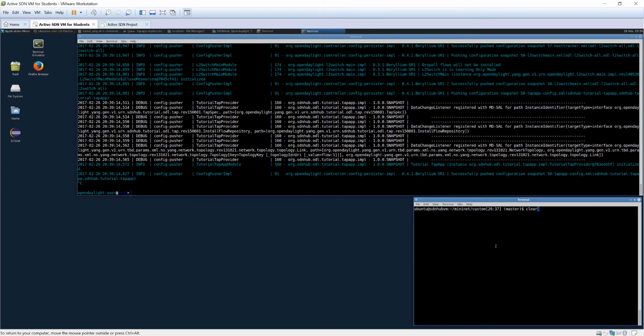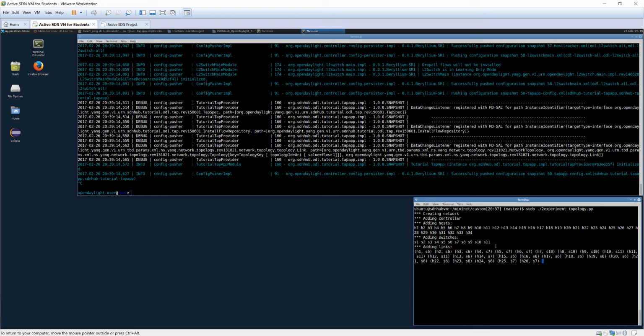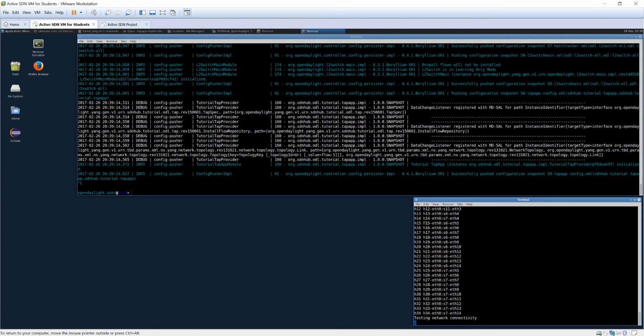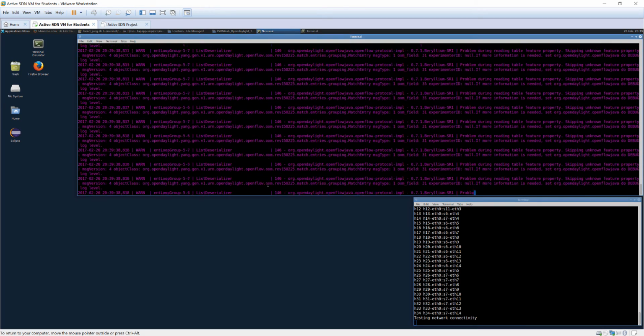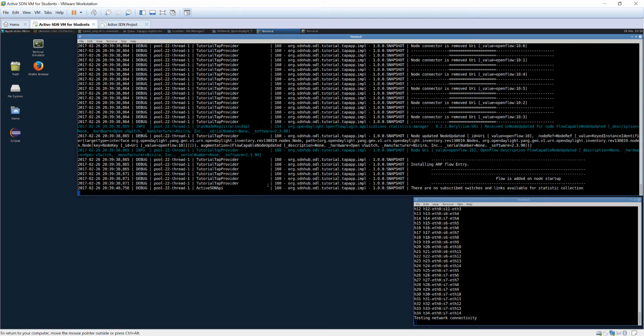Now let's run the script that is responsible for creating the topology. It also creates multiple queues with different traffic rates per port in the network to offer quality of service support. In the network, I intentionally restricted the bandwidth of links from switch S1 to switch S9 and from switch S1 to switch S8 to cause congestion.